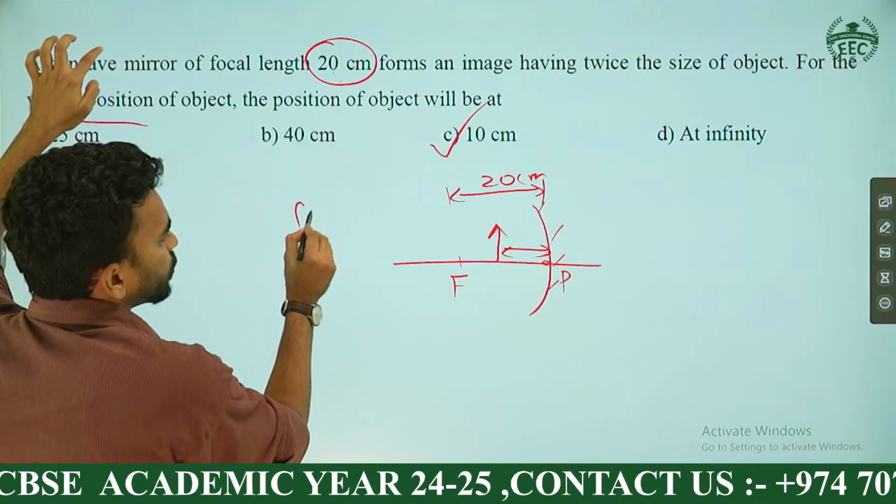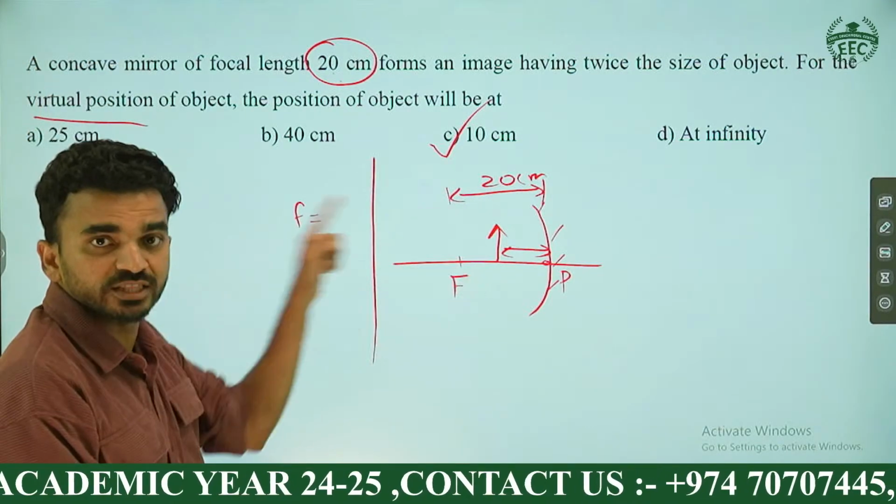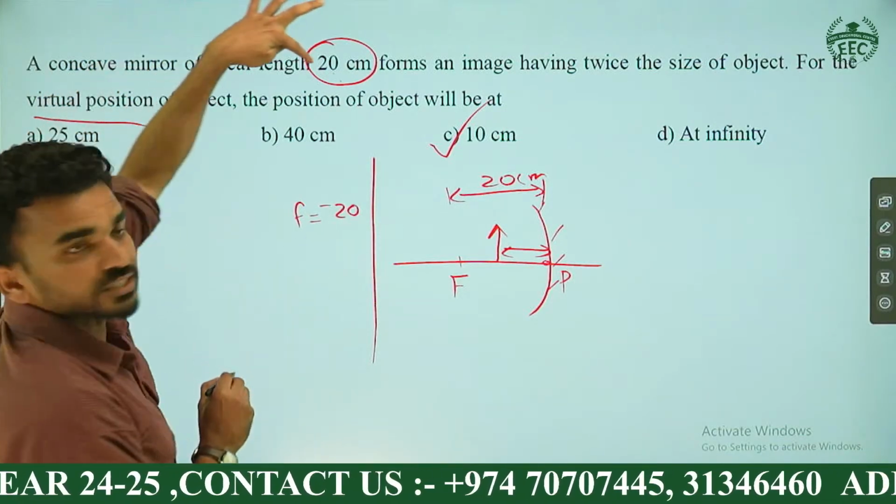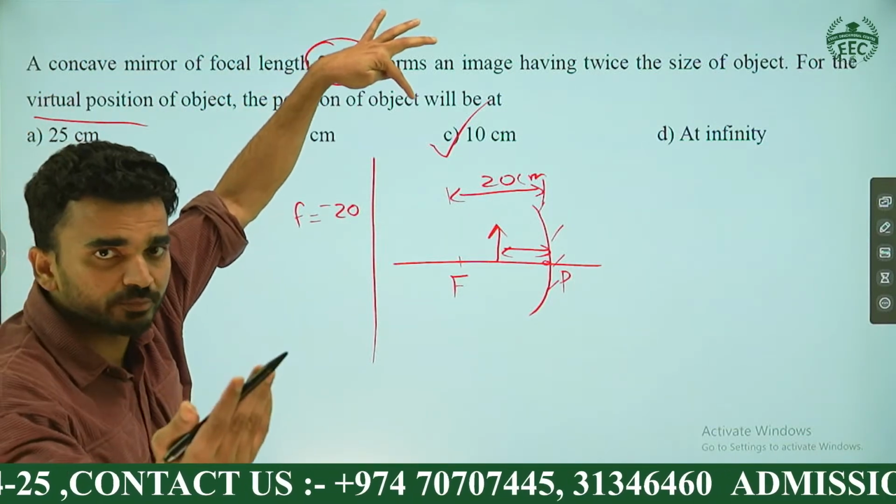So here's the concave mirror. This is method number 1, now method number 2. The concave mirror focal length is how much here? 20 centimeter. So it's a minus, right? Concave mirror focal length is negative.